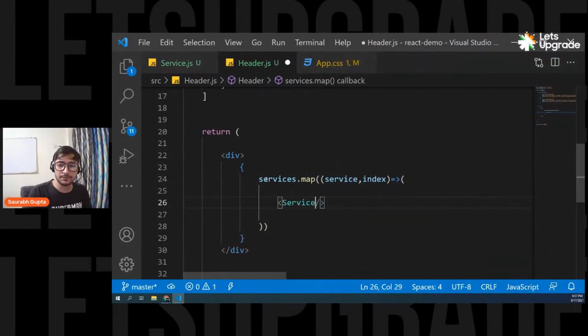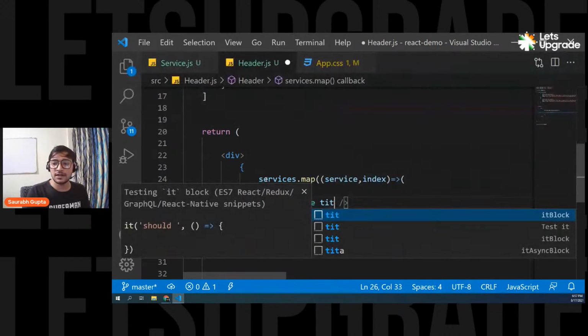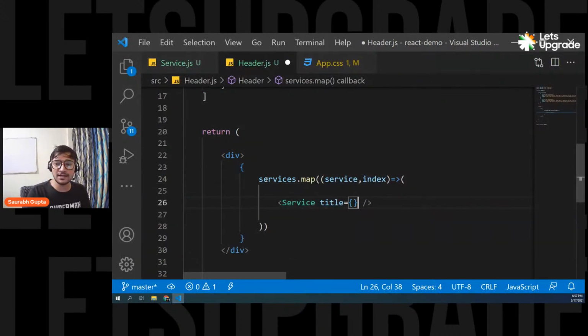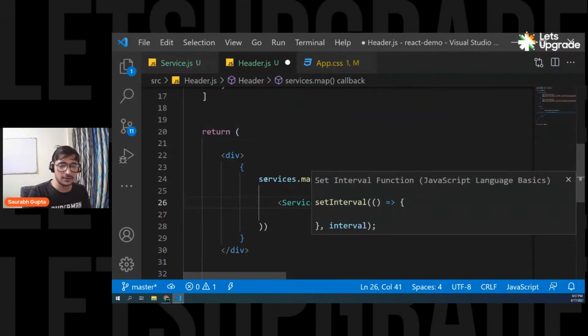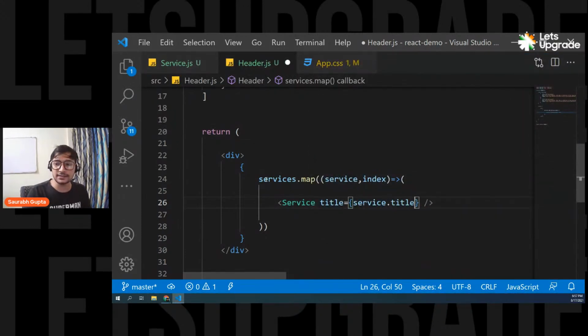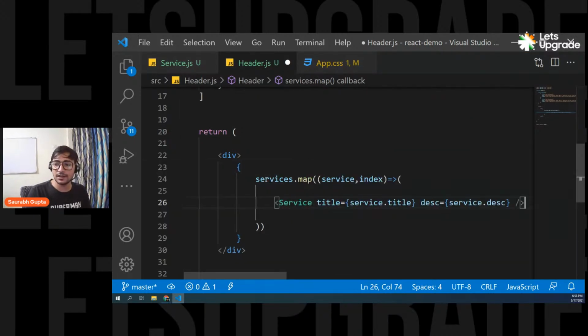Service. Now from here, I can pass everything. So title property, what I'm going to pass? I'm going to pass service dot title. Then here, description property, I'm going to pass service dot description.